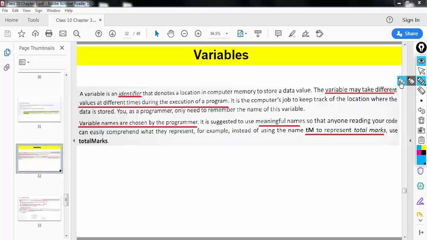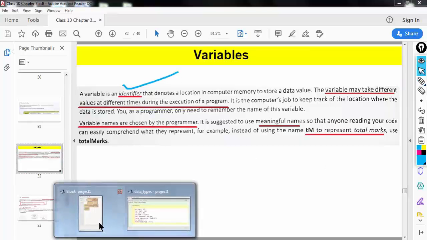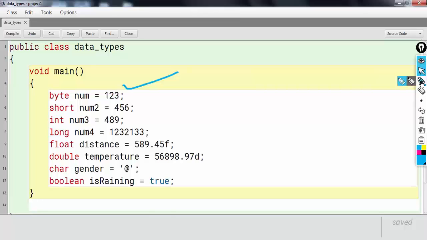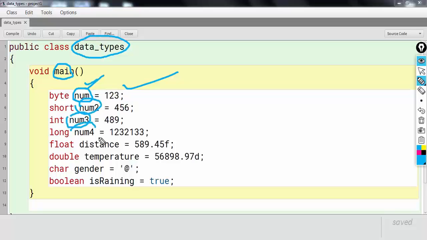So let's look at the formal definition. A variable is an identifier. Why is it known as an identifier? Because you already know what identifiers are. An identifier is the name of a variable, or the name of a function, or the name of a class. Since all these names are names of variables, they are labels of the containers.